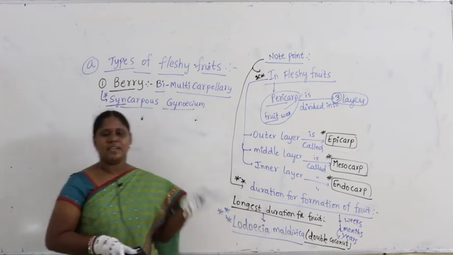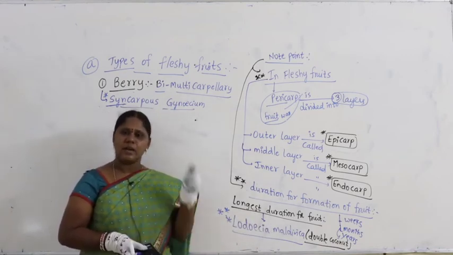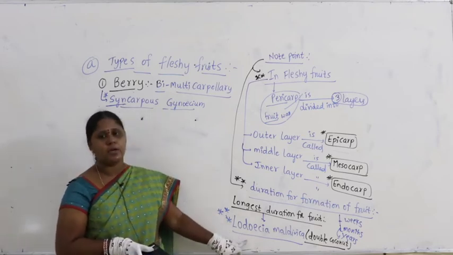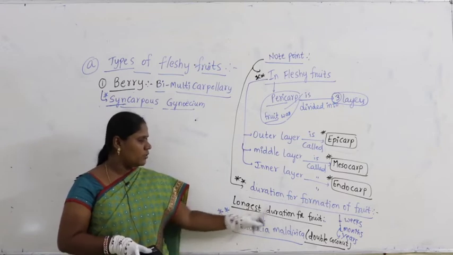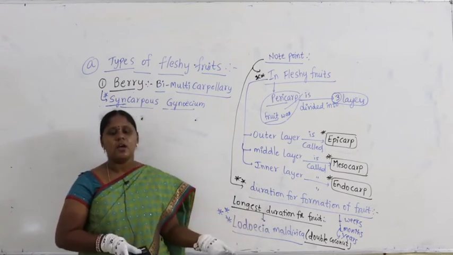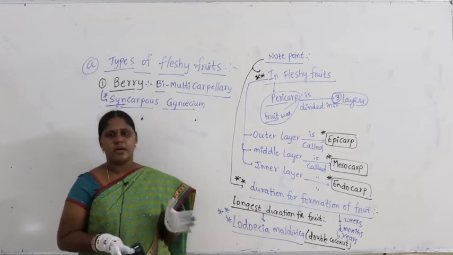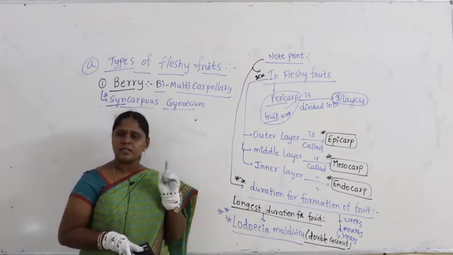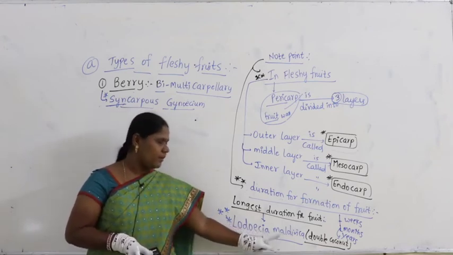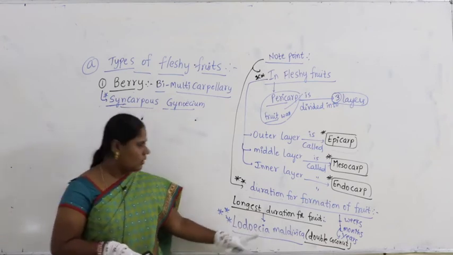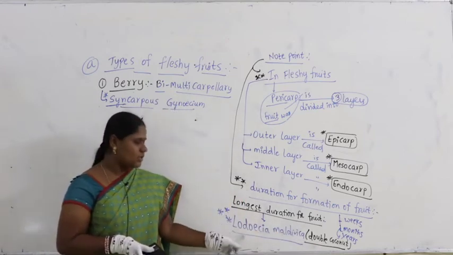In another chapter, flowering plants, this point is going to come again. If I ask which fruit takes the longest duration for its formation, you have to remember it's Lodoicea maldivica, commonly called double coconut. So it's called the largest fruit.